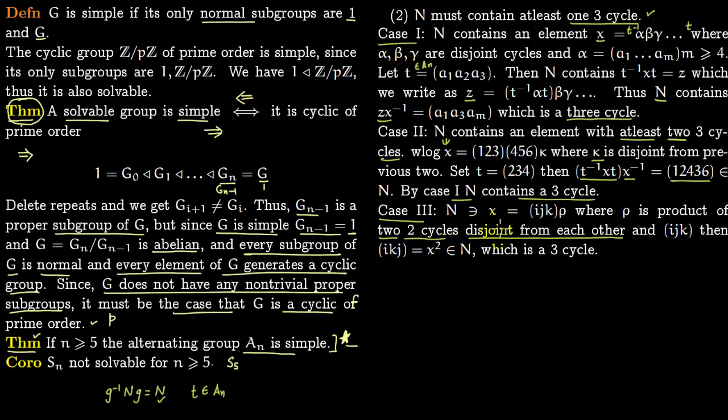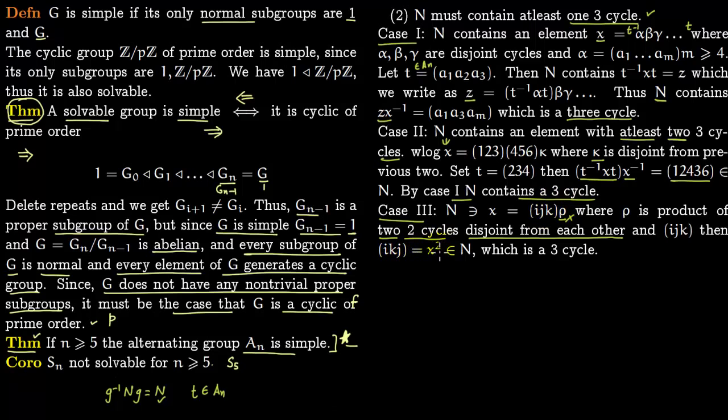And so these 2 cycles are not only disjoint from each other, they're also disjoint from ijk, so they do not impact ijk. So then you take x square, you multiply this with itself. Since rho is a product of two cycles, it's just transpositions, so when you multiply transpositions with each other, they will cancel out, so the transpositions go away if you multiply this element by itself. So the only thing left is the square of the 3 cycle. You apply this to itself, you get ikj.